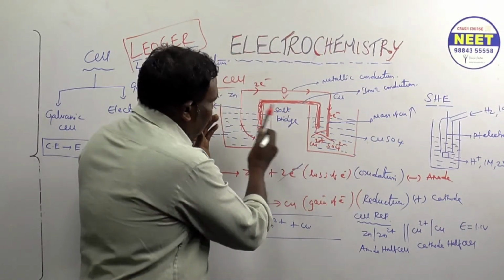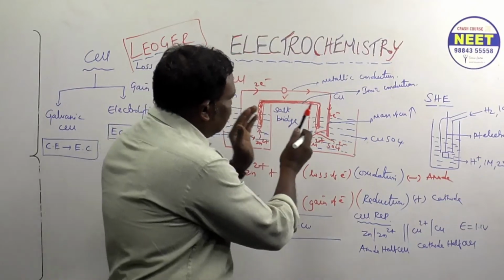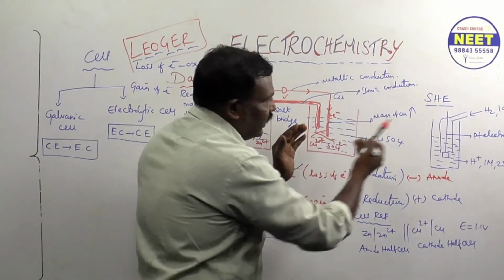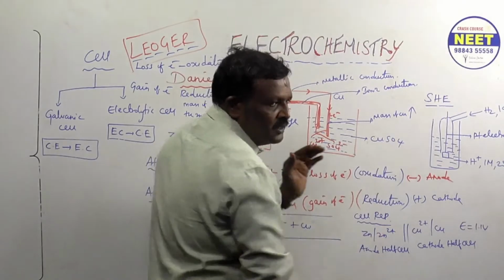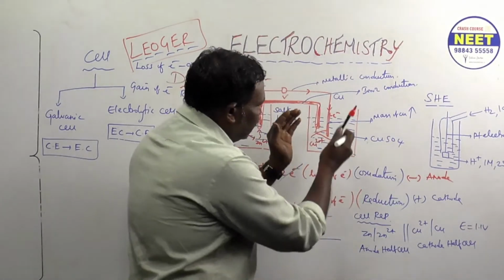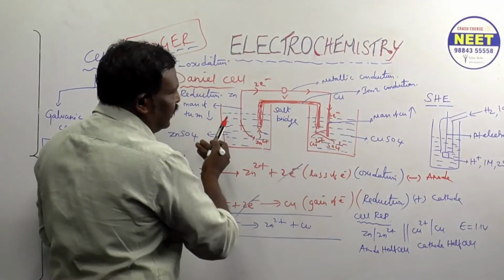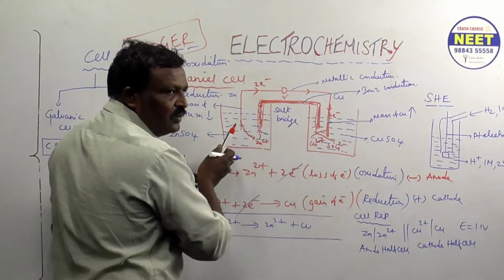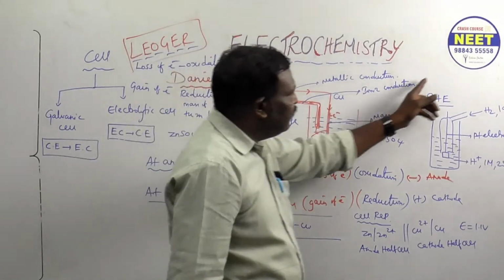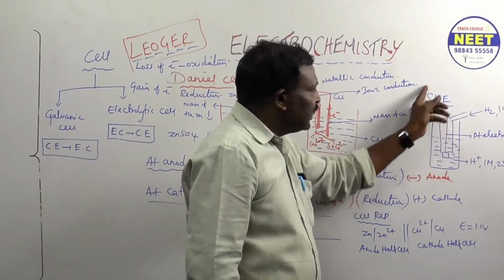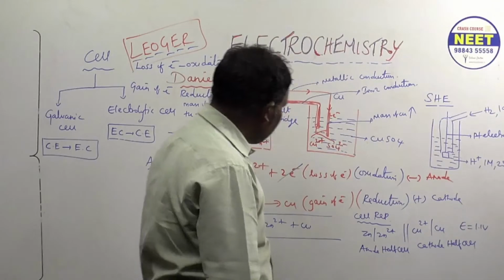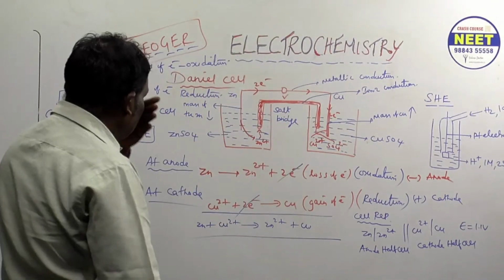For zinc, you remove copper and couple the SHE. To find the copper potential, remove zinc and couple the SHE. Understood? Are you following up to this?